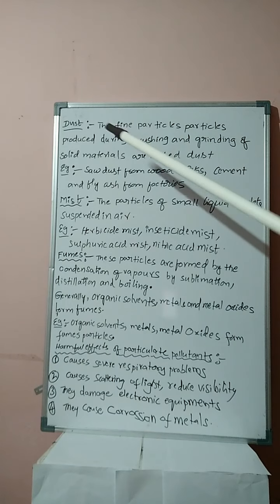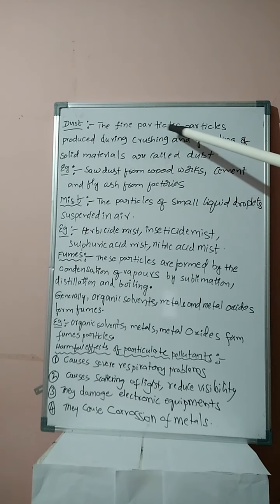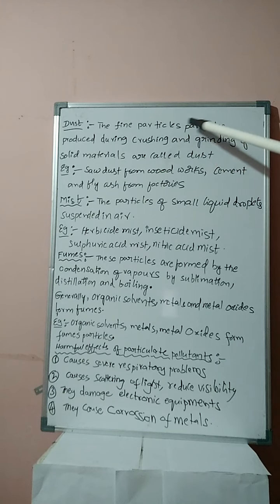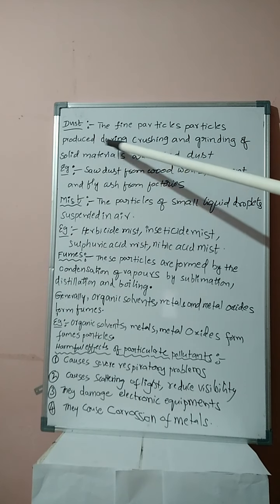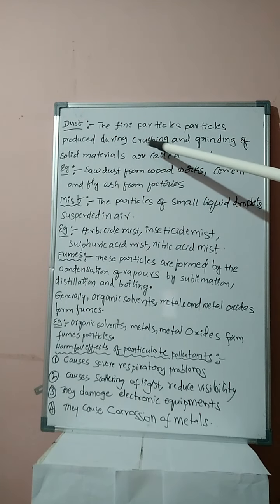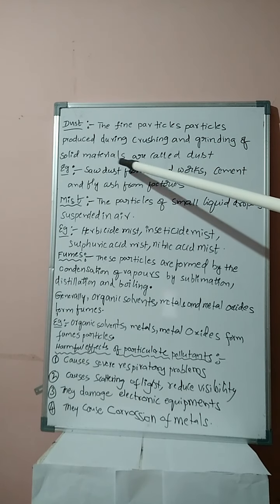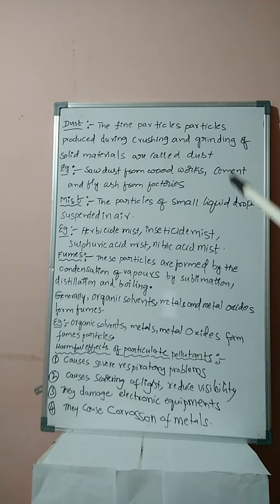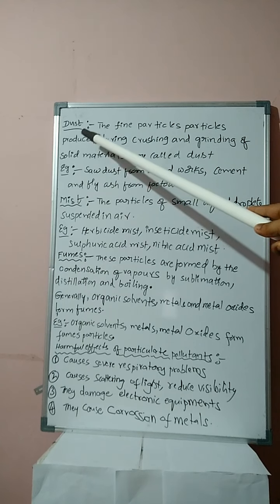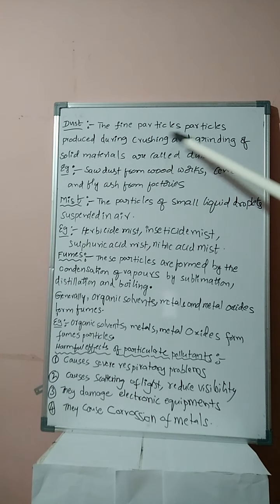Second category, students: dust. The fine particles produced during crushing and grinding of solid materials are called dust. Here the word particles is written two times, students, don't make a mistake in that.